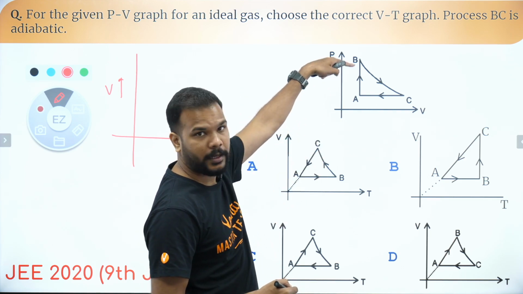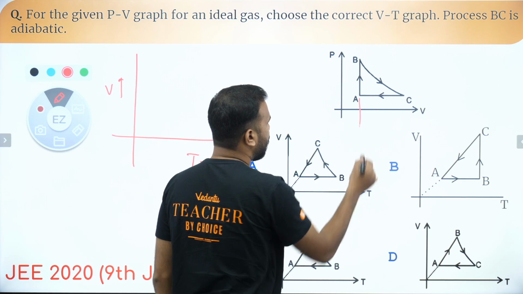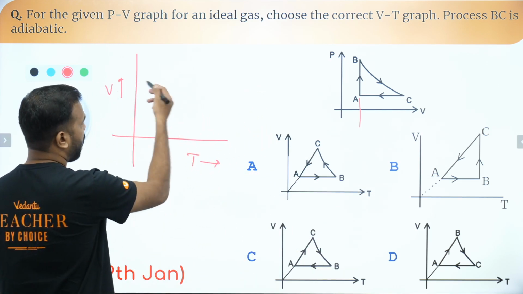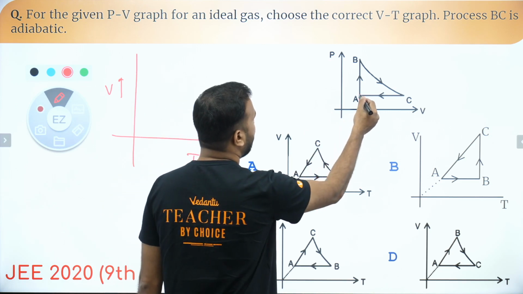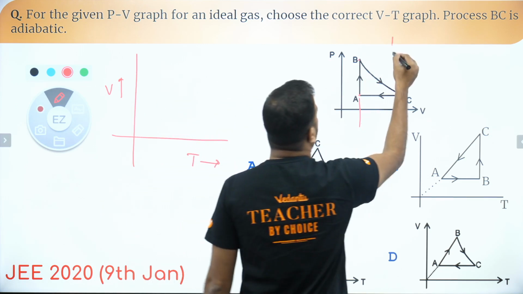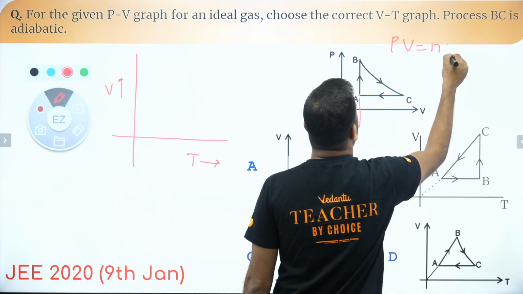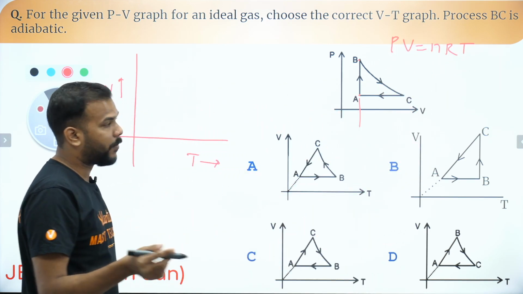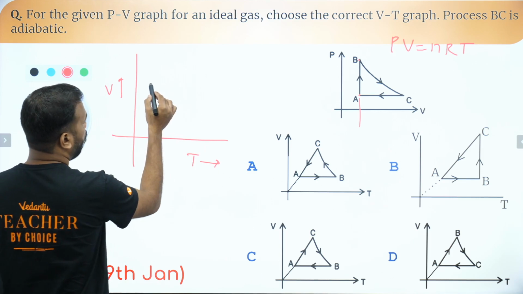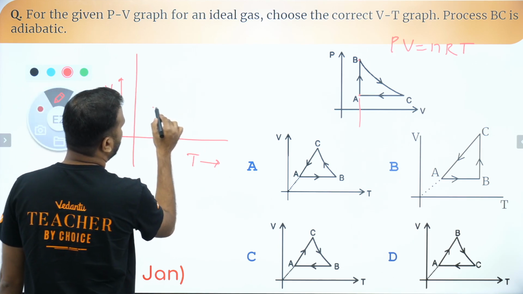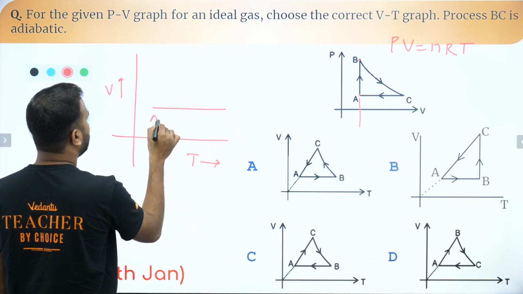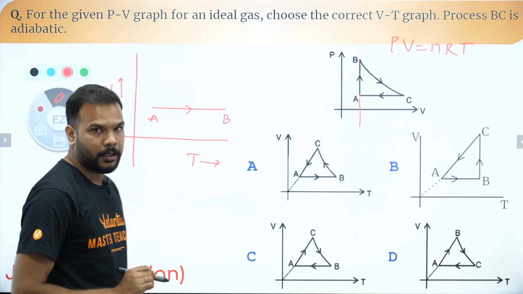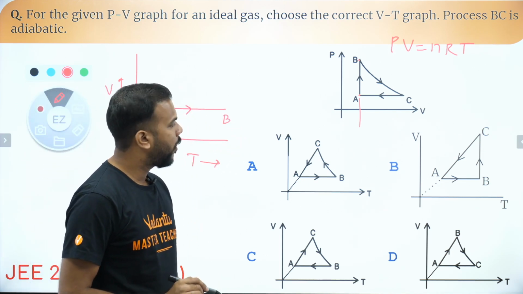That means A to B. So A to B, you can see that the volume is constant. So if volume is constant on this graph also, the volume should remain constant. But if I'm going from A to B, pressure is increasing. So PV equals nRT tells me that if volume is constant and pressure is increasing, temperature must also increase. So I'll go on the graph from this point to this point, that is A to B. Temperature is increasing. Okay, nice, cool.